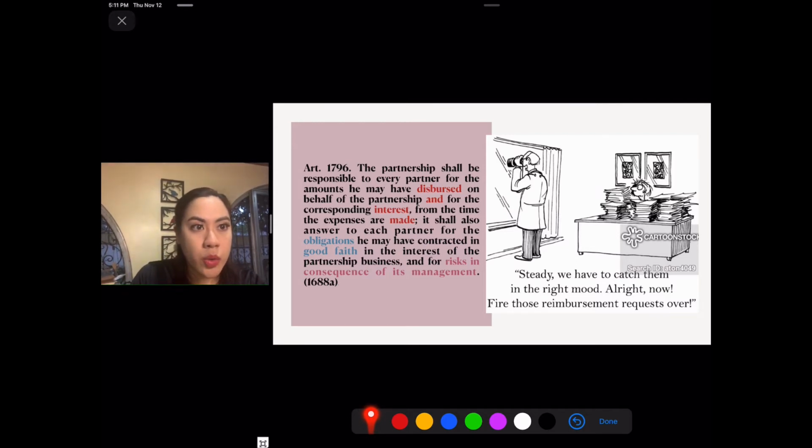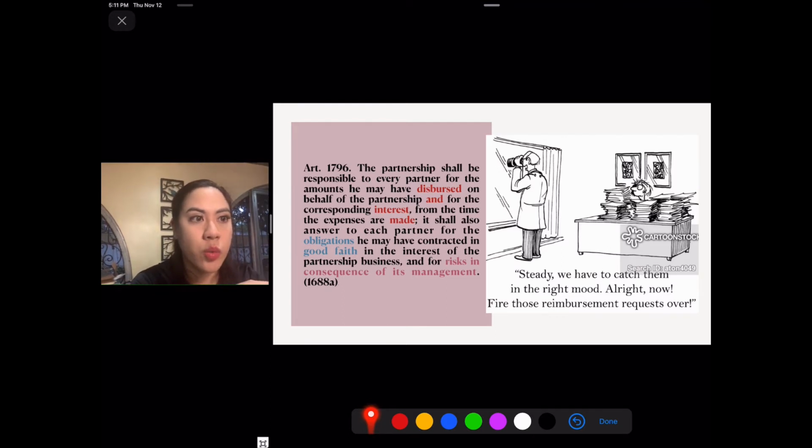Also, we need to note that the liability arises from the time the expenses are made, meaning the partner does not need to make a demand. As soon as the partner, say A, already paid, then the partnership is liable. Then that's where interest starts to run.